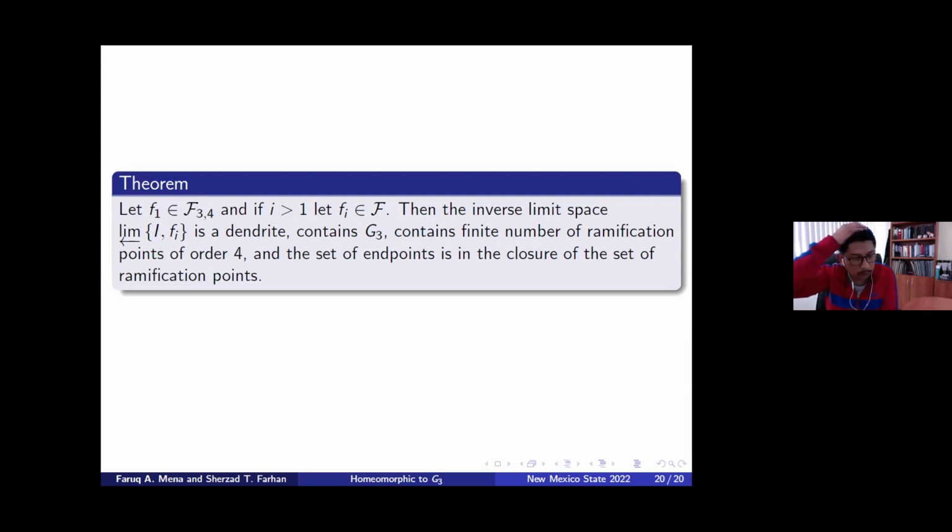I have a question. Sorry. Is there a family of upper semi-continuous functions F such that the inverse limit is the dendrite G4? Actually, when we pick [0,1] as a closed interval, I haven't found it.